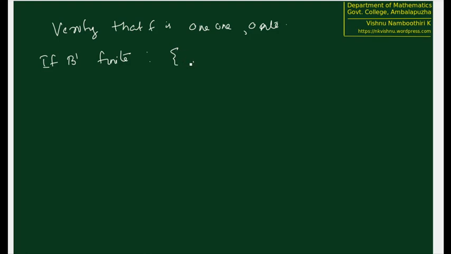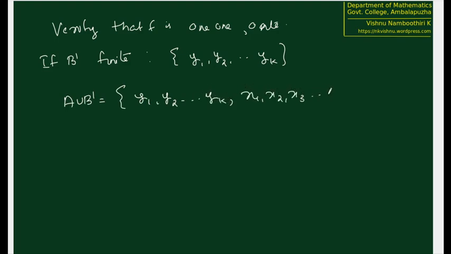So if b dash is finite, the elements in b dash are going to be y1, y2, etc., yk. So we will write the elements in a union b dash in the following way: a union b dash is equal to y1, y2, etc., yk, then x1, x2, x3, etc. Therefore, what we are trying to do is define f from the natural numbers to a union b dash in the following way.